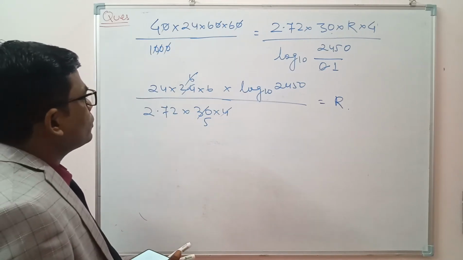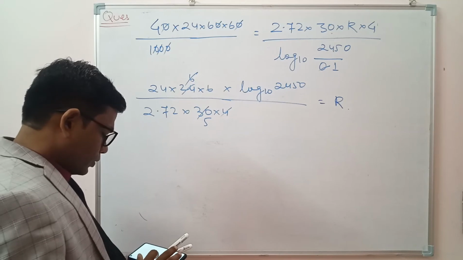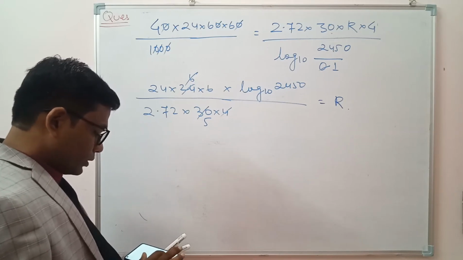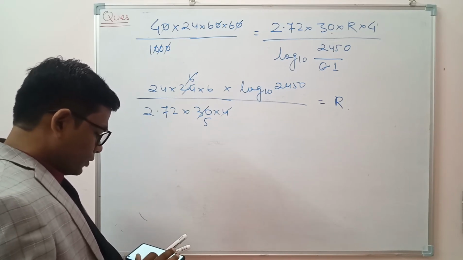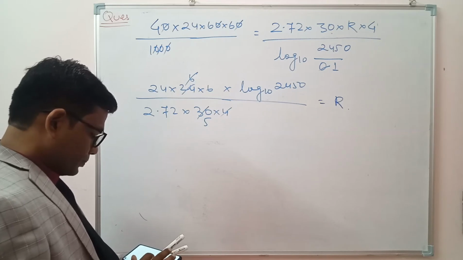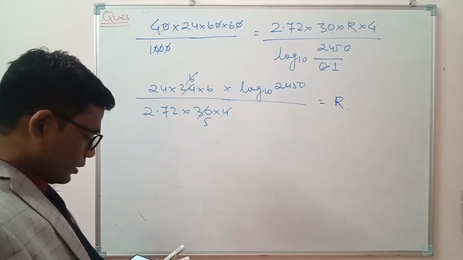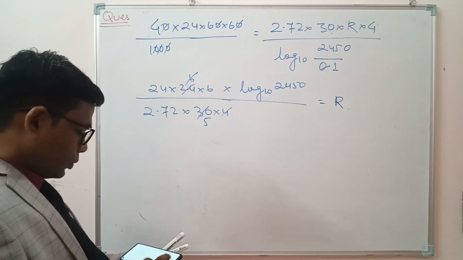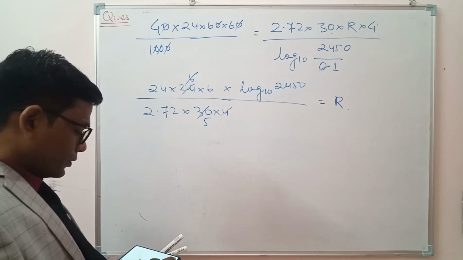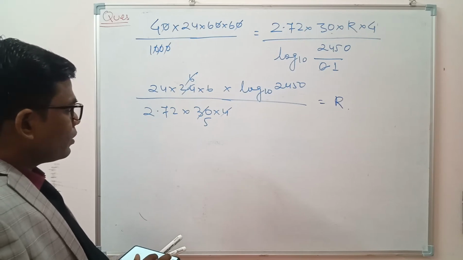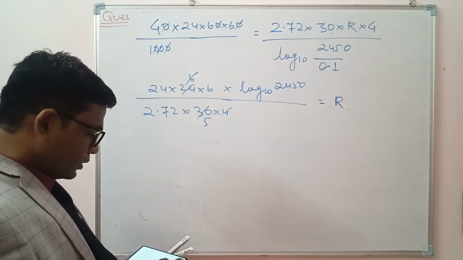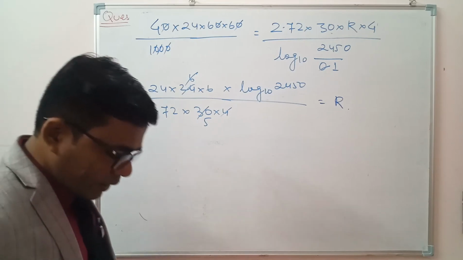Okay, you can see here 24 into 60 into 60 into log base 10 of 2450. Okay, so this is 488, and divided by 2.72 into 30 into 4, it comes out to be 35.88.